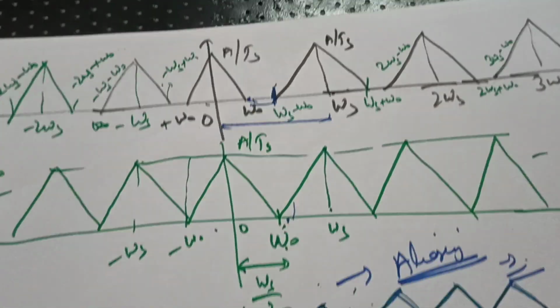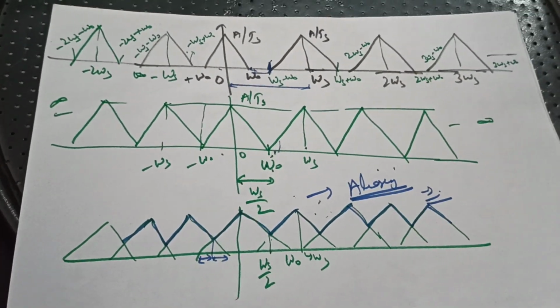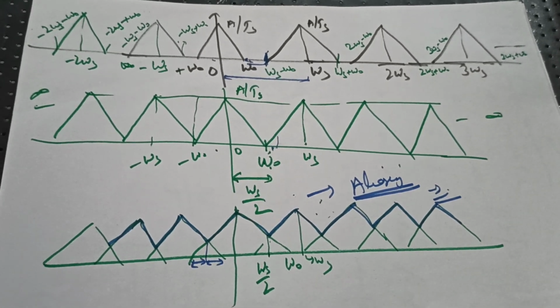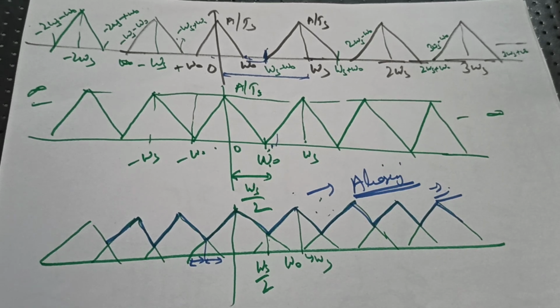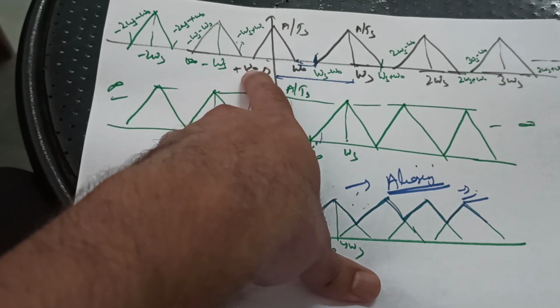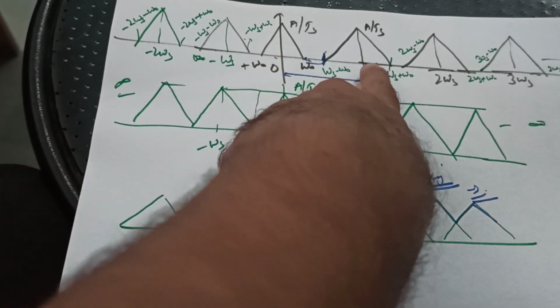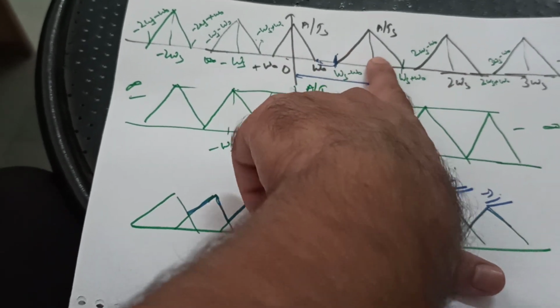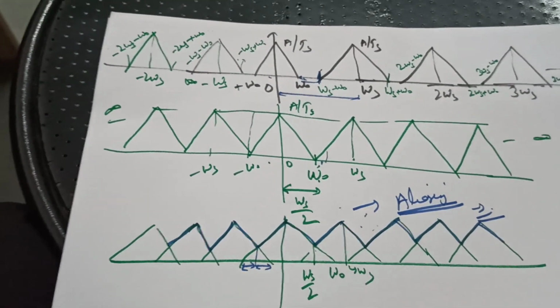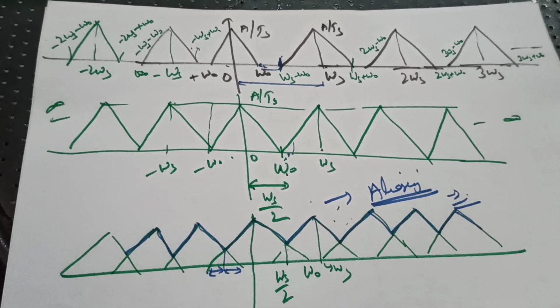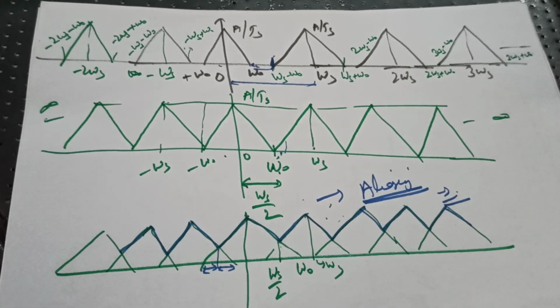I would like to go to the next. Now have a look at this. This is the exact spectrum that I was talking about. This is A by Ts, from omega naught to minus omega naught, again A by Ts. So what will happen, the term which was at 0 will get displaced to omega s, 2 omega s, 3 omega s. This is the center point. Be very particular. This is the center point. The amplitude of each of the signal remains A by Ts. There is no doubt in it. It is again A by Ts.